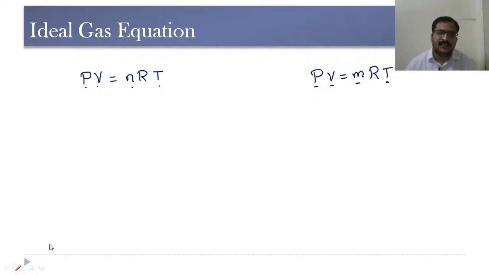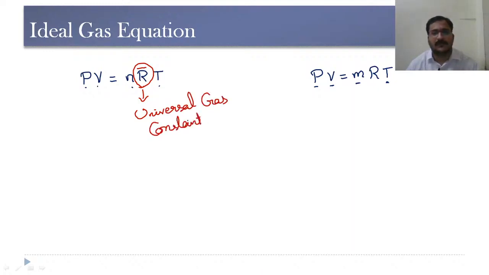When we are considering number of moles, the gas constant that we are using here is the universal gas constant. Whereas when we take the PV equal to mRT relation, this R that we are using here is the characteristic gas constant.